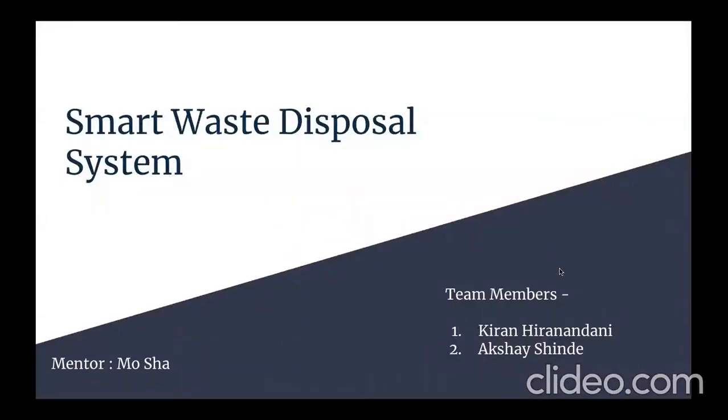Hi friends, this is Akshay and along with my friend Kiran, we will be demonstrating this project which is Smart Waste Disposal System.